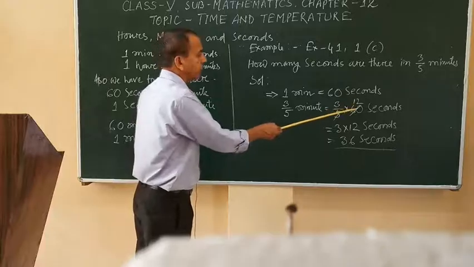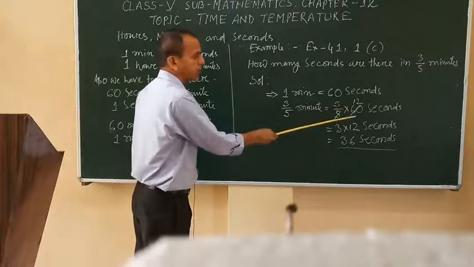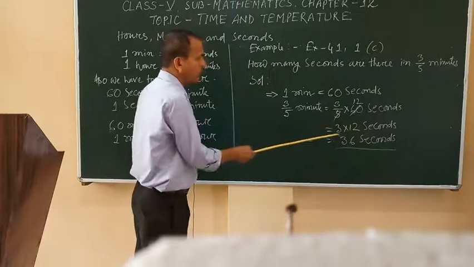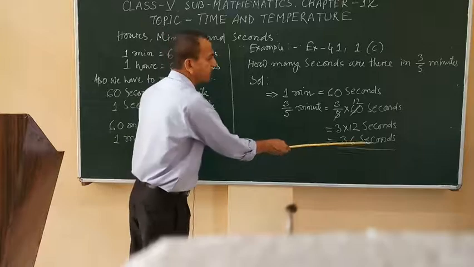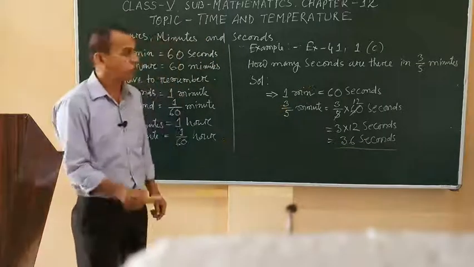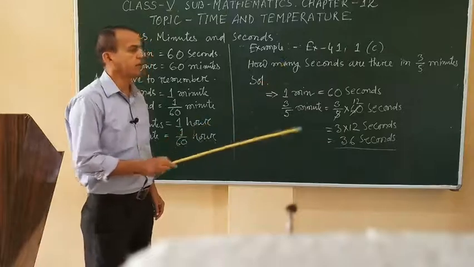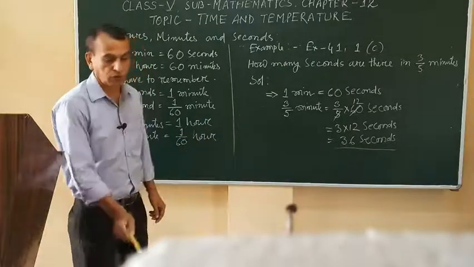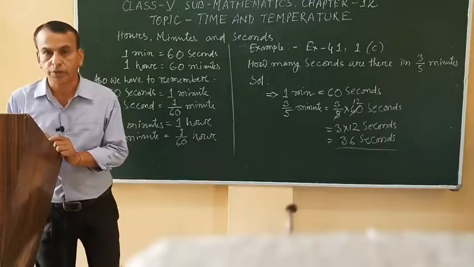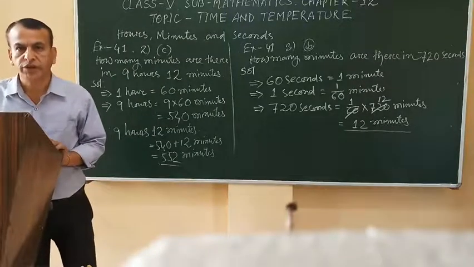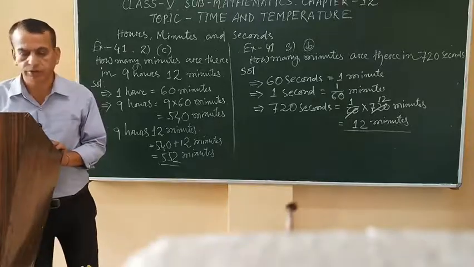We get the answer like this. 5 we divide into 60 means 12 times. 5 12s are 60. So 3 into 12 seconds, 36 seconds. So this is one example of how many seconds are there in 3 by 5 minutes. Let's go to the other example. Dear students, here are some few more examples.